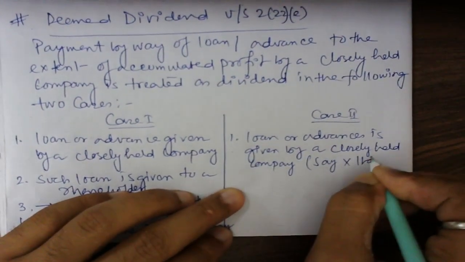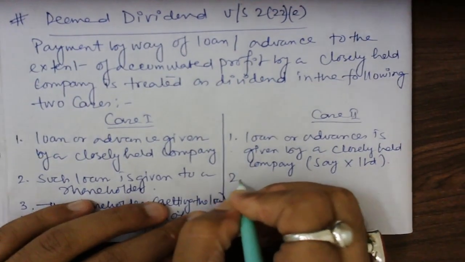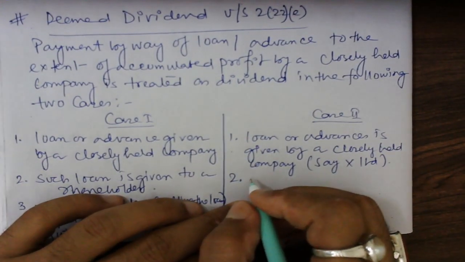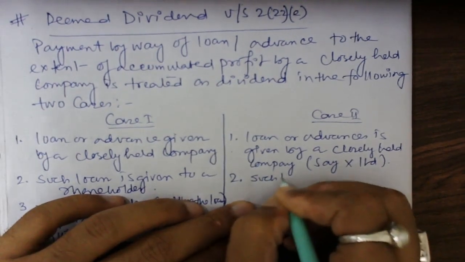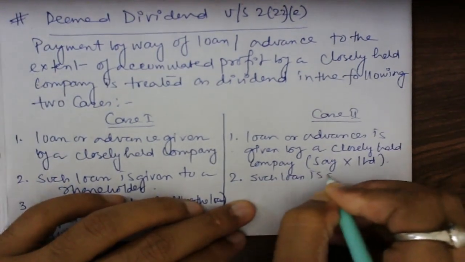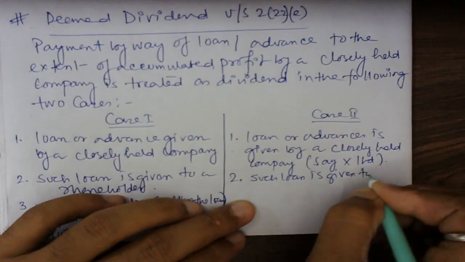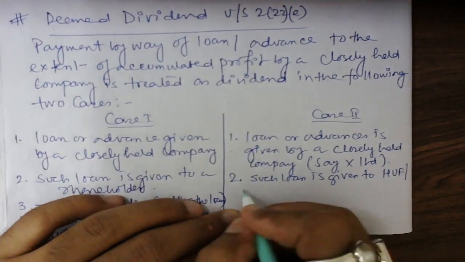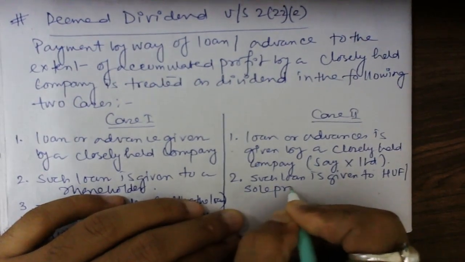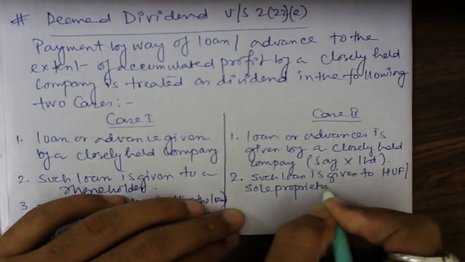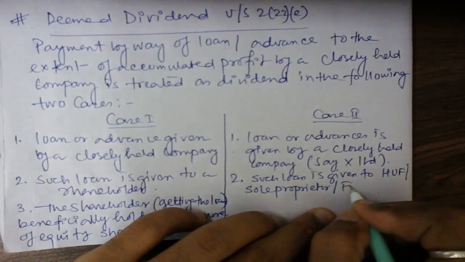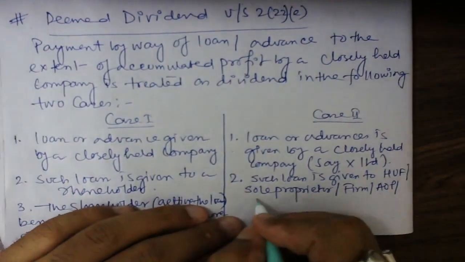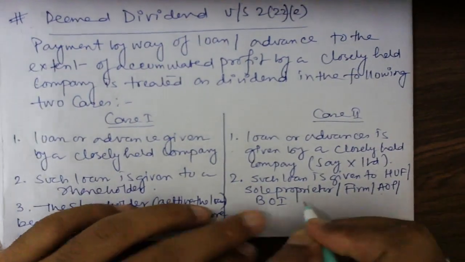Okay, number two, such loan is given to HUF, sole proprietor, firm, AOP, BOI, or a company.